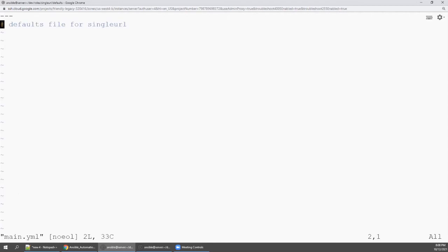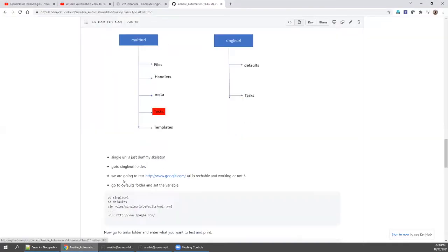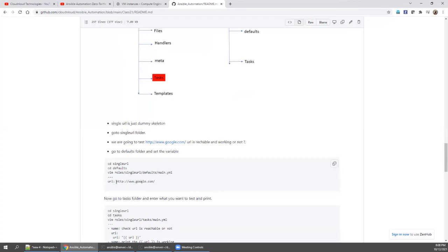In this main.yaml, let's say hyphen URL, and then you can declare URL colon some URL. I'm going to say http www.google.com, right? Let's give a space.